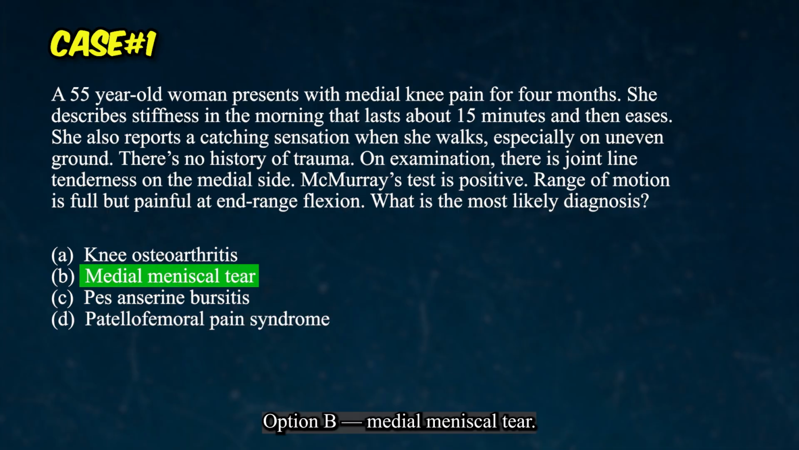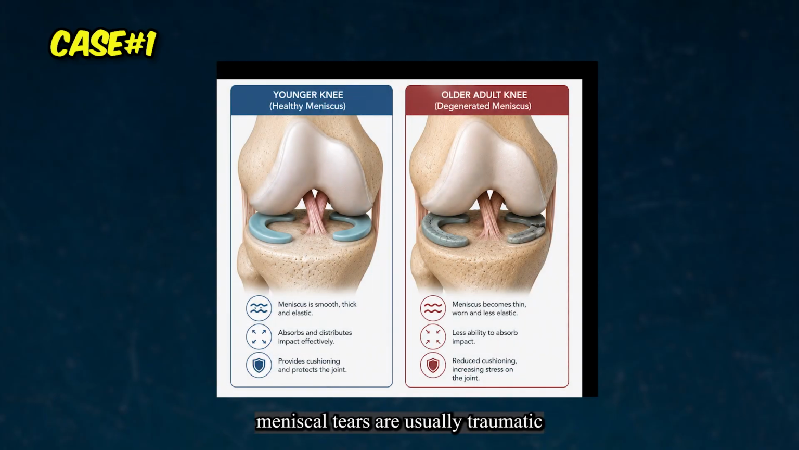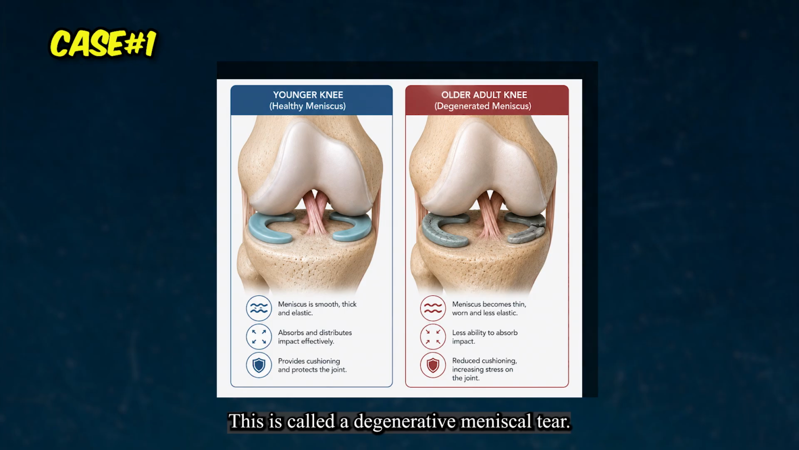Option B, medial meniscal tear. Now let's understand the basic concept. The meniscus is a C-shaped piece of fibrocartilage. It sits between the femur and tibia, acting as a shock absorber. In a younger athlete, meniscal tears are usually traumatic, a twist on a loaded knee. But in an older adult, over 50, the meniscus can degenerate. It becomes less elastic. Even a simple squat or a walk on uneven ground can cause a tear. This is called a degenerative meniscal tear.